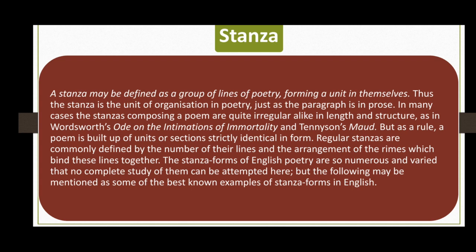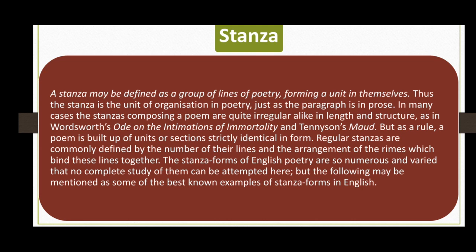Or if in the first stanza we have 5 lines, in the second we will have 5, in the third we will have 5, and in the fourth we will have 5 lines. Similarly, if the first stanza is structured with rhyme A, B and C, D, the second will be also A, B and C, D. The third will be also A, B and C, D. So such kind of stanzas are called regular stanza. So this is the difference between regular stanza and irregular stanza.